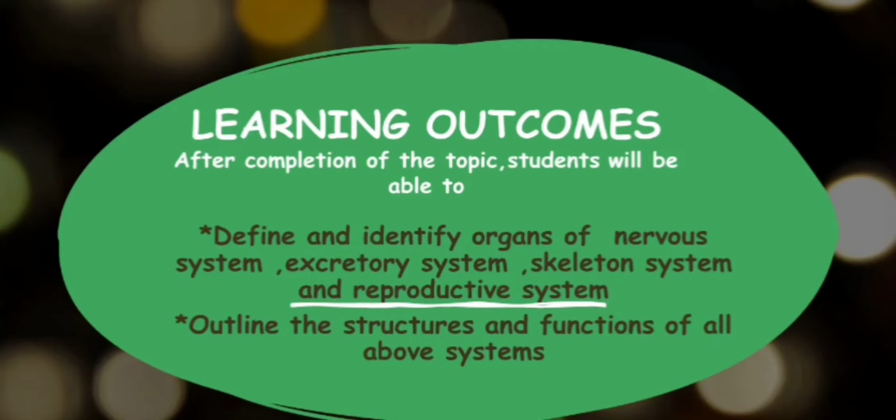Next, you will be able to outline the structure with the help of the diagram, and you will be able to explain the functions of all the above systems mentioned, that is the nervous system, excretory system, skeletal system and reproductive system.